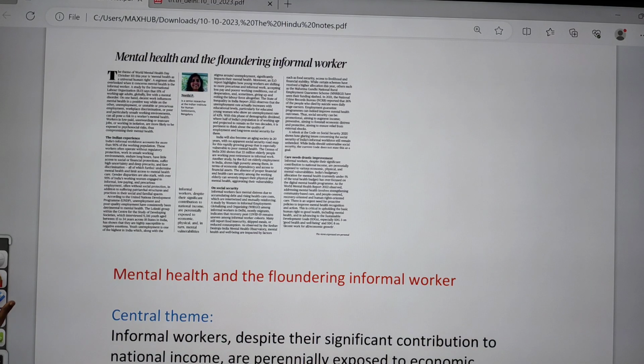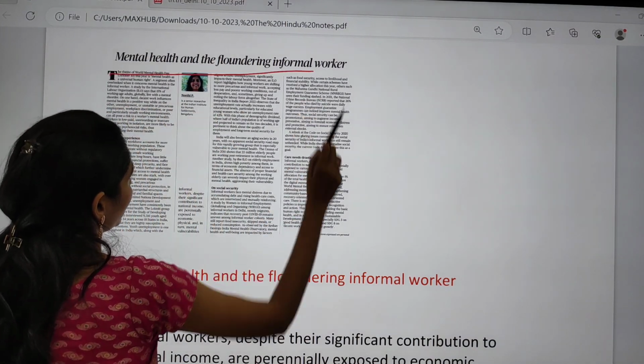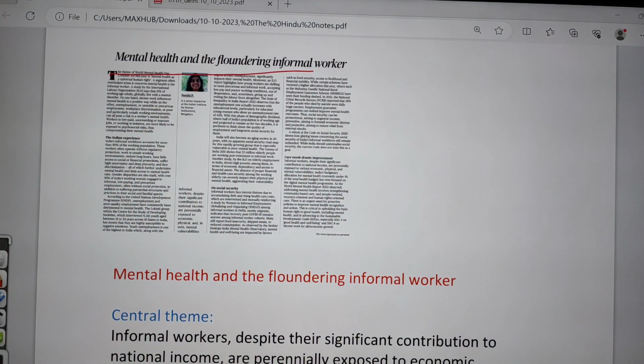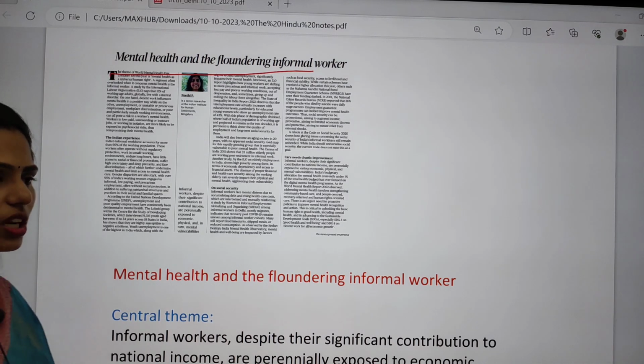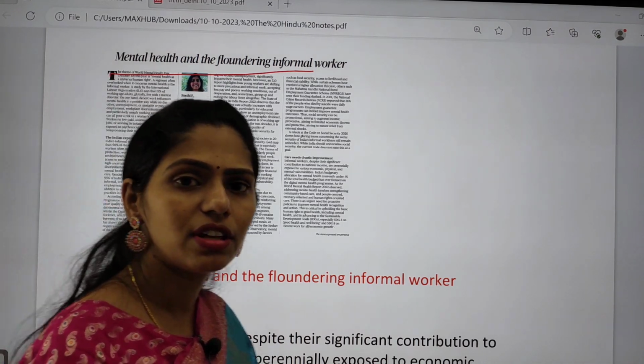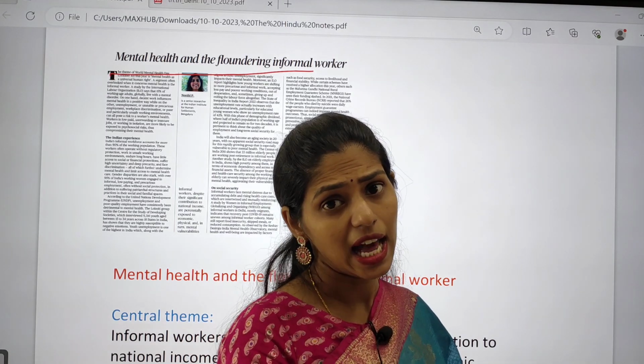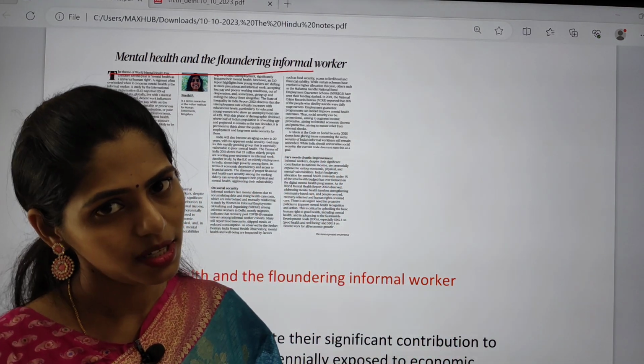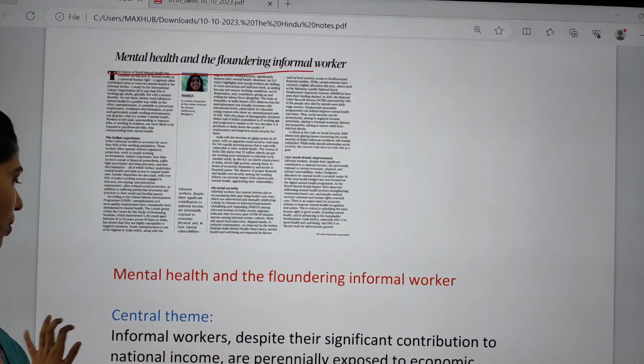And next topic is mental health and informal workers. So here we are going to see what the informal sector is, and what are the challenges which are faced by this informal sector. So these are very important.